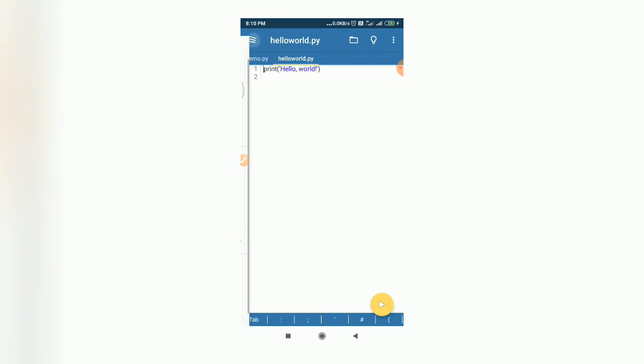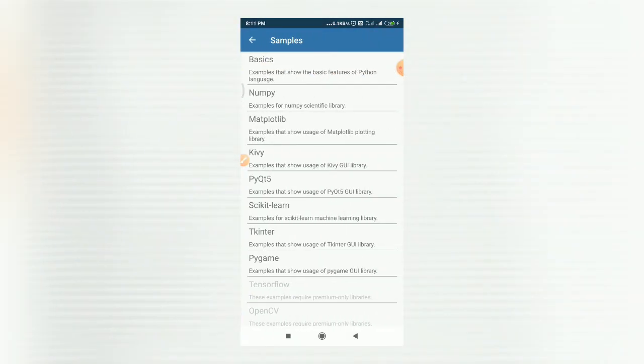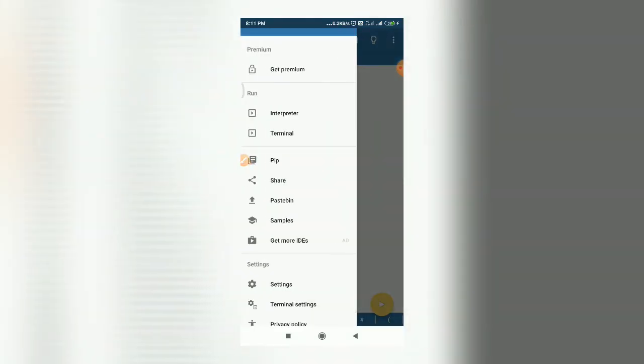Okay, so like this you can use various samples. You can explore these various samples to learn Python code or to learn how various libraries work. It is quite useful for beginner programmers.